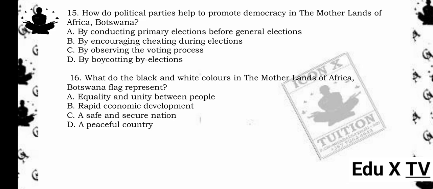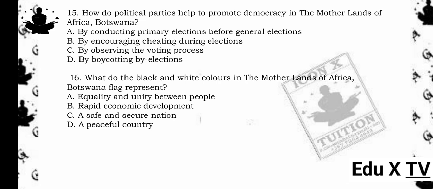15. How do political parties help to promote democracy in Botswana? A. By conducting primary elections before general elections. B. By encouraging cheating during elections. C. By observing the voting process. D. By boycotting by-elections. The answer is A. By conducting primary elections before general elections. Reason being, primary elections help select party candidates democratically, supporting free and fair elections.